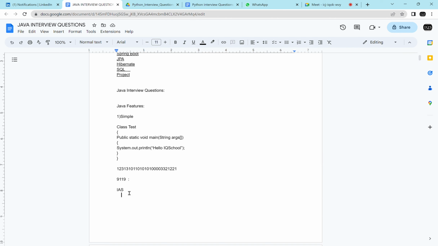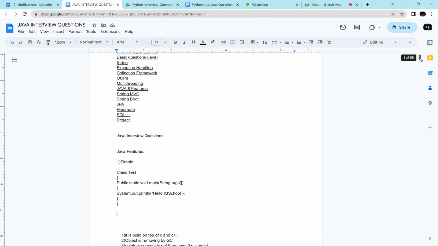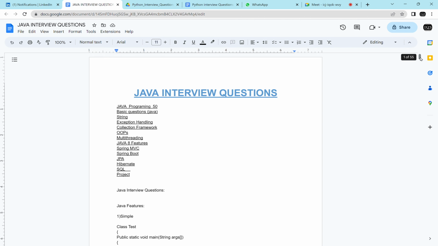Anyone? Quickly, guys. Java is simple because of it being an advancement of C and C++. It is a high level programming language, madam. It is developed on top of C and C++ programming languages. Okay. In other programming languages, the programmer has to remove the object. The programmer has to create the object in C++ and has to remove the object. But in Java, the programmer won't remove the object. Java, or JVM, will take care of removing the object.